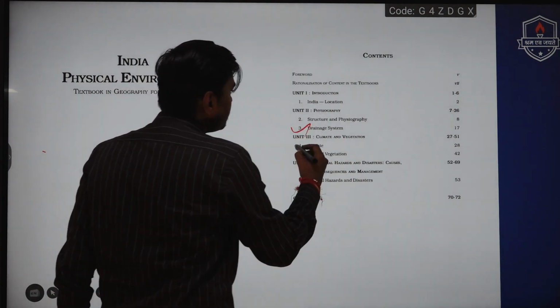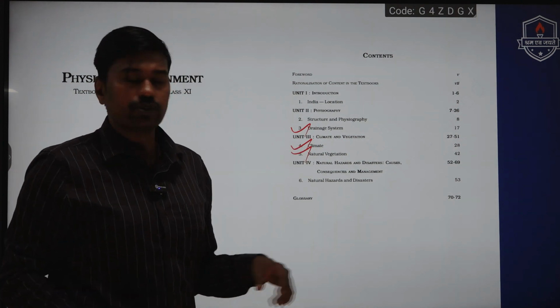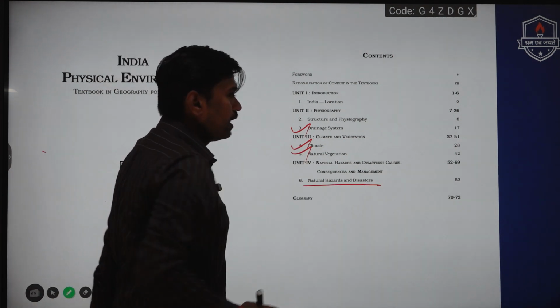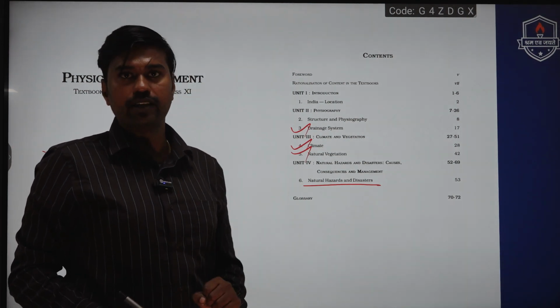So after covering this drainage system, students should focus on climate and natural vegetation. As we said already, natural hazards and disasters is going to be very crucial for your GS paper 3 disaster management segment.